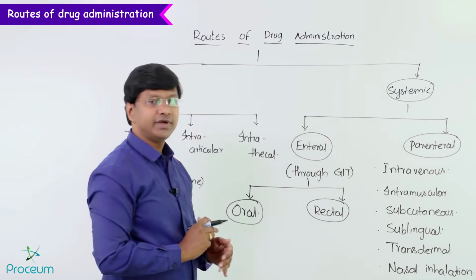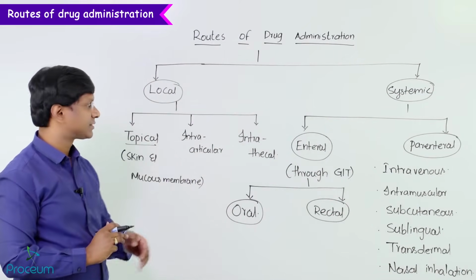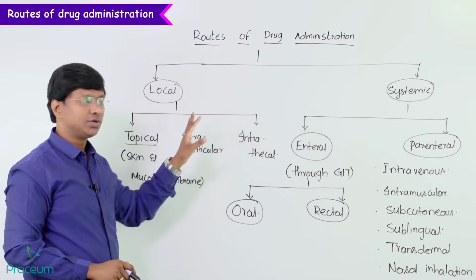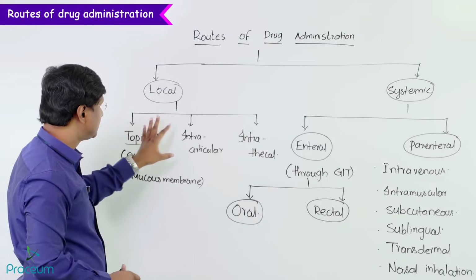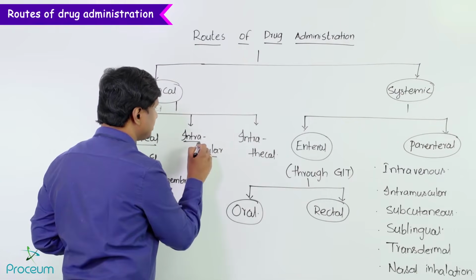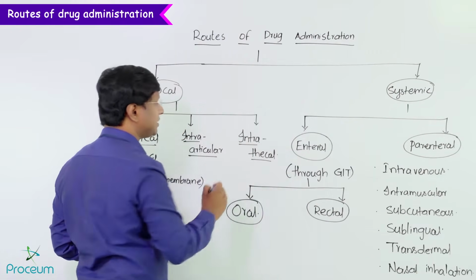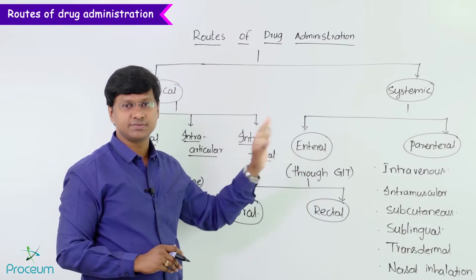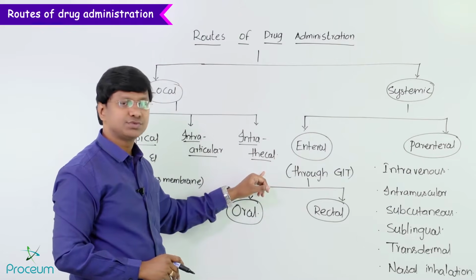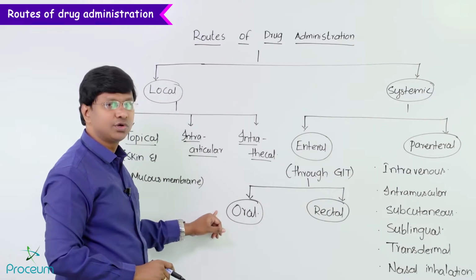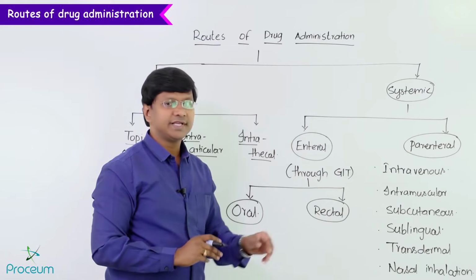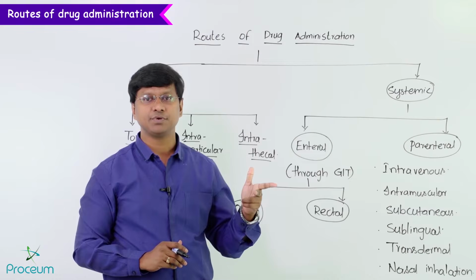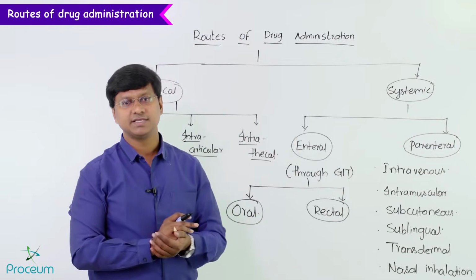So these are the various routes of administration of the drug: the local route and the systemic route. The local route might be topical, intra-articular, that is directly into the joint, or intrathecal, that is directly into the spinal cord. The systemic route of administration is enteral and parenteral. Enteral is through the GIT, that is either the oral route or the rectal route. The parenteral route would be either intravenous, intramuscular, subcutaneous, transdermal or nasal inhalation.